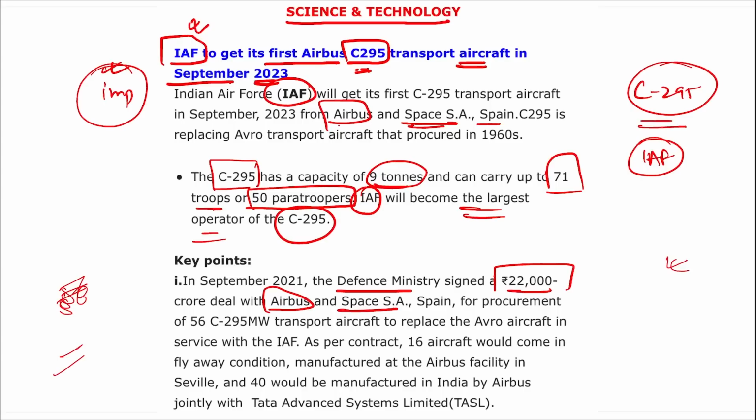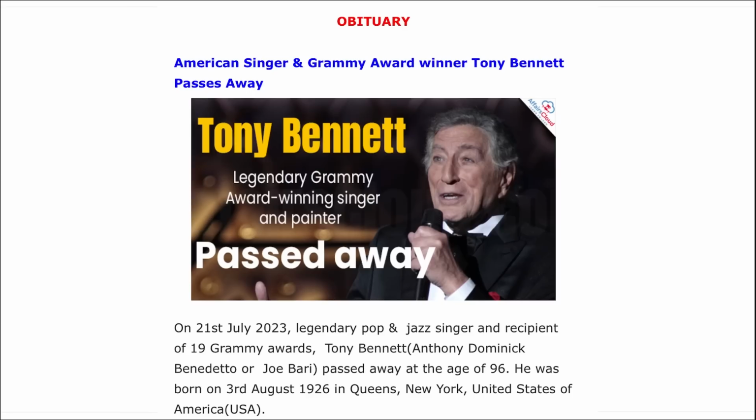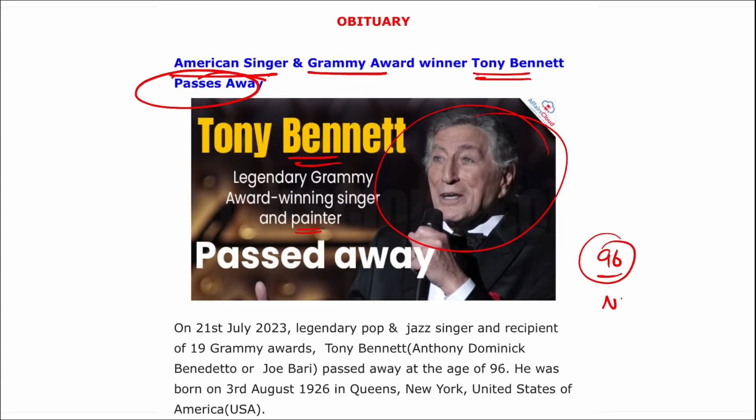Next we are talking about obituary. American singer and Grammy Award winner Tony Bennett has recently passed away. As you can see him in the picture, he was a legendary Grammy Award winning singer and a painter. He passed away at the age of 96 in New York, USA. He was born in 1926. He received the Recording Academy Grammy Lifetime Achievement Award in 2001, and he has sold more than 50 million albums worldwide.